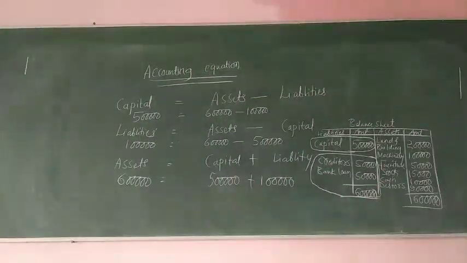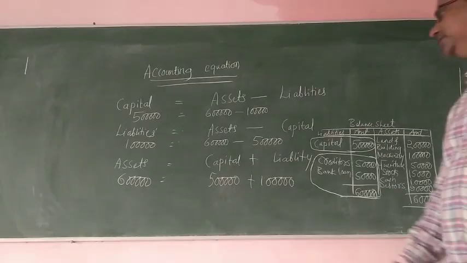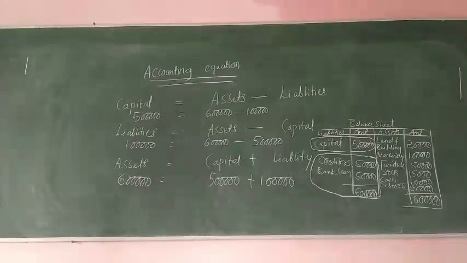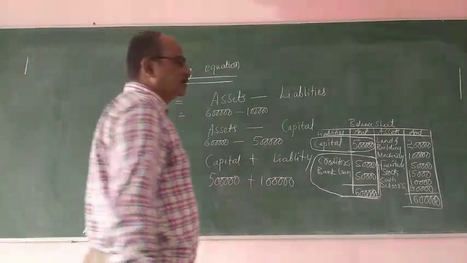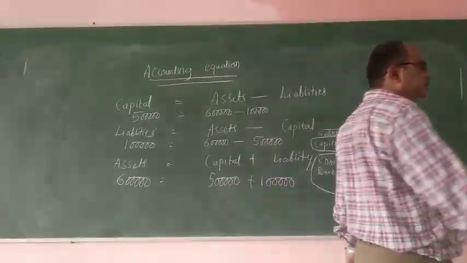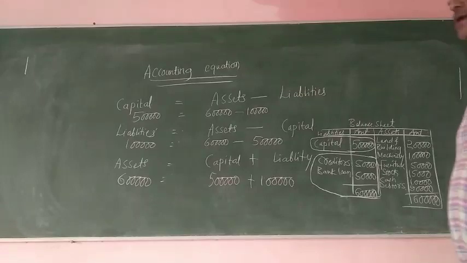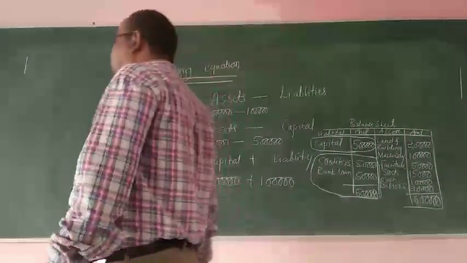Assets equal to liability plus capital, or capital plus liabilities. This is called as what? Accounting equation. So while you are passing the journal entries, you can see this working. So let us take few examples and try to understand the accounting equation.